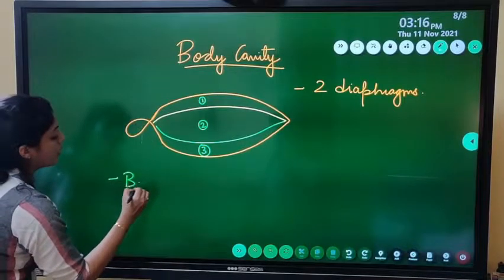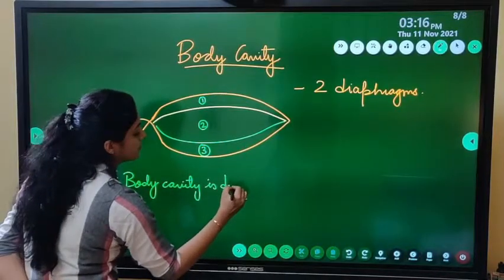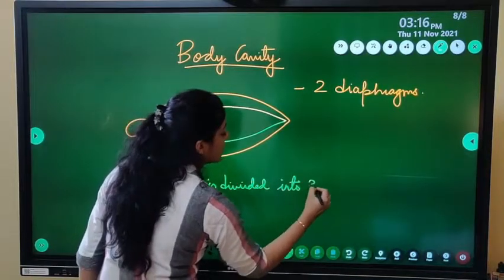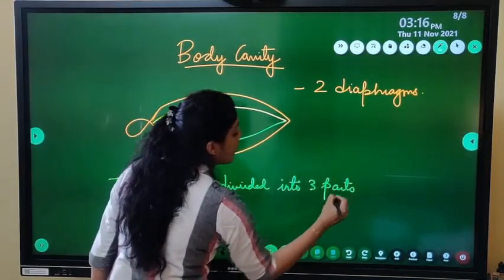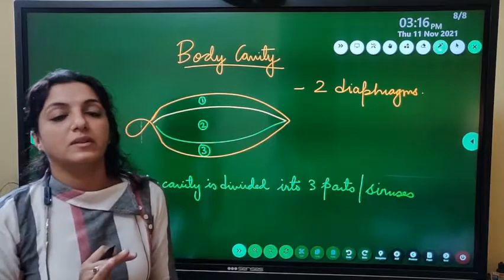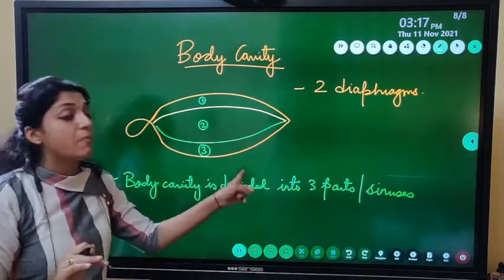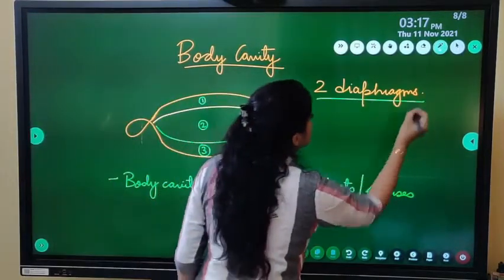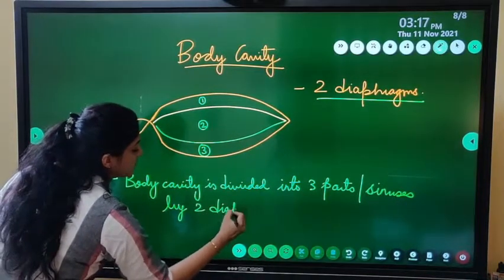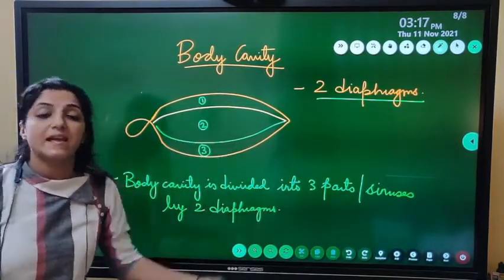We will write: body cavity is divided into three parts, or we also call them sinuses. Empty spaces को हम sinus बोलते हैं. So body cavity is divided into three parts. What is dividing the body cavity into three parts? Two diaphragms. So I will write, by two diaphragms. Two diaphragms are dividing the body cavity into three parts, into three sinuses.